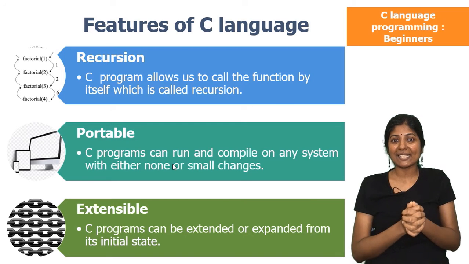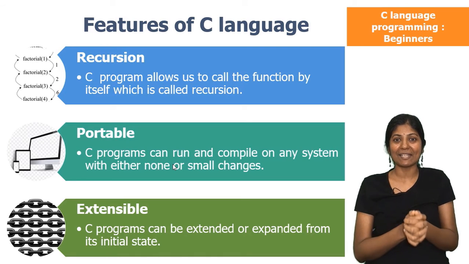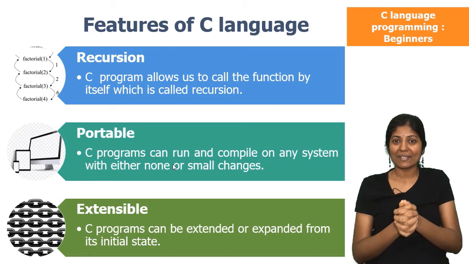Then the features like pointers and dynamic memory management, you can understand better in the pointers chapter. And coming to rich library, every chapter of C program will cover a few libraries, a few header files. Okay.